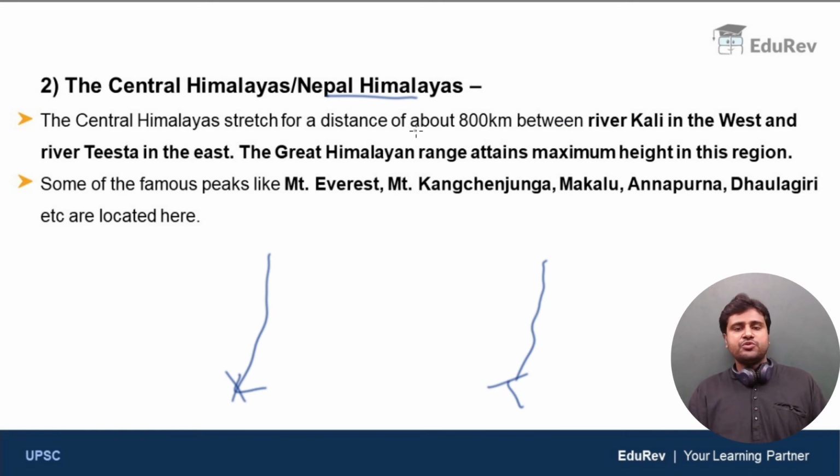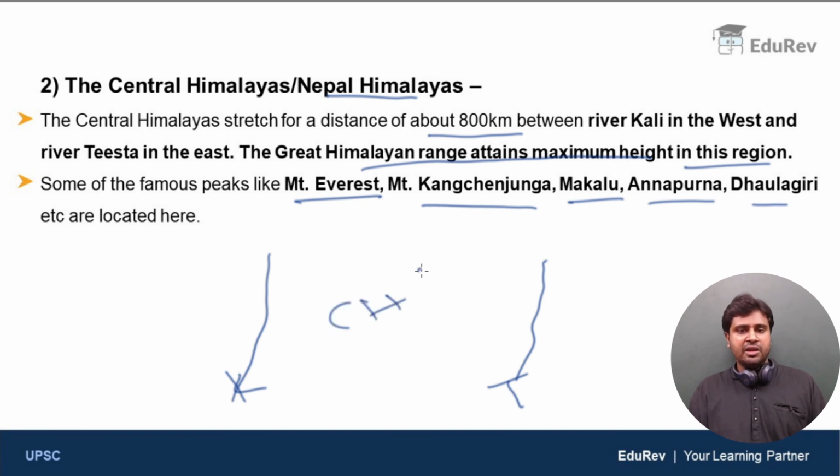So just look at this point. The Central Himalayas stretch for a distance of about 800 km between Kali River in the west and Teesta River in the east. And the Great Himalayan Range attains maximum height in this region. So there are some very famous mountains in this region. You have Mount Everest, which is the highest mountain in the world. And then you also have Mount Kanchenjunga, which is the third highest mountain in the world. And apart from this, Mount Makalu, Annapurna, Dhaulagiri, all these are located in this region, the Central Himalayas or the Nepal Himalayas. Clear?